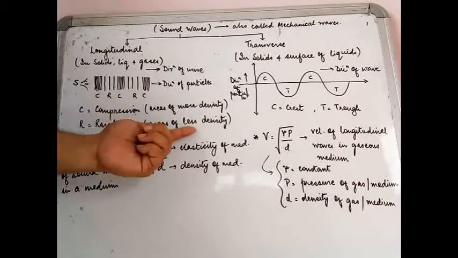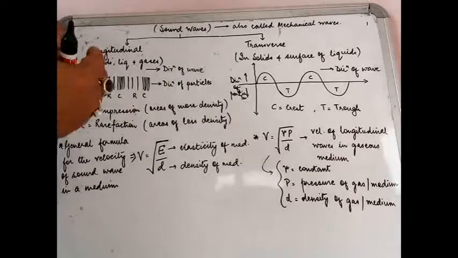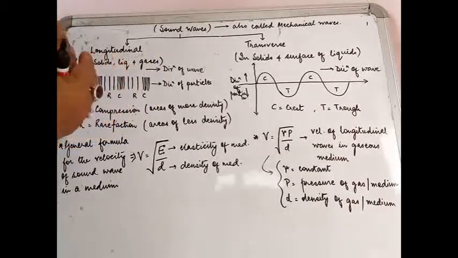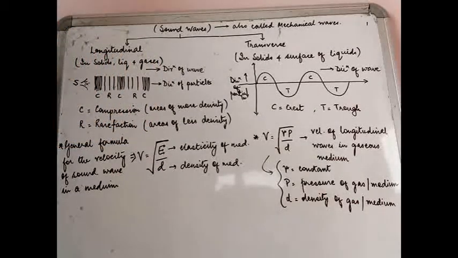It is an area of less density. When a particle, after hitting, comes back to its relaxed position, an area of lesser density is created. So we can now say that longitudinal waves are created with the help of areas of compressions and rarefactions.